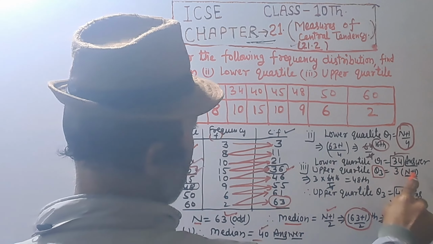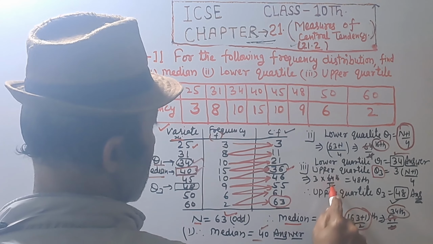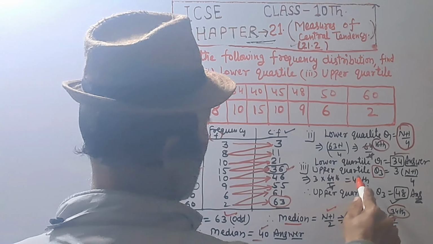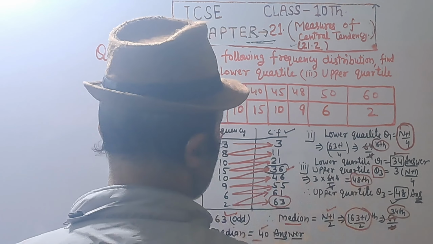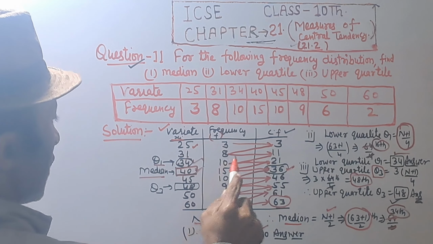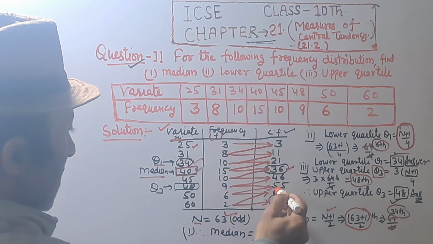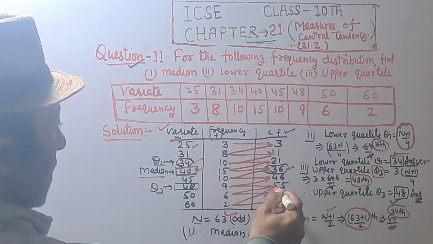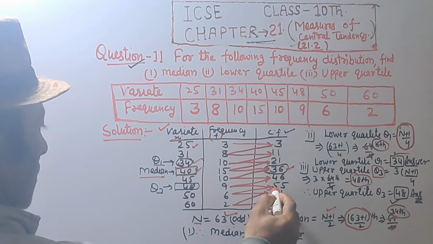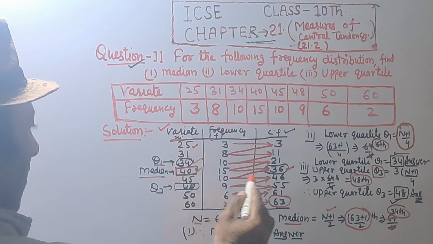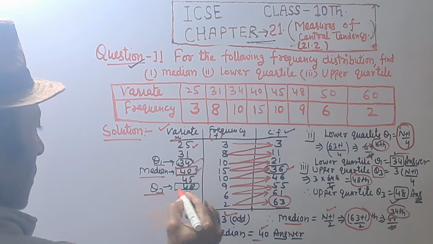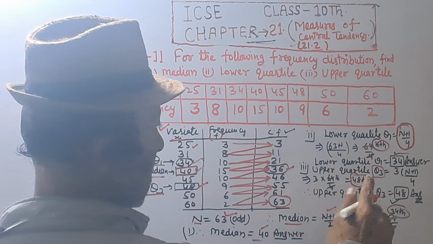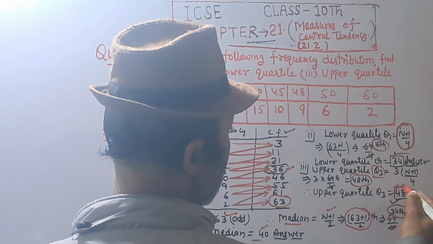So 63 plus 1 is 64, and 64 divided by 4 equal to 16, and 16 multiplied by 3 equal to 48th term. 48th number lies in cumulative frequency, that is in 47, 48 and up to 55. So corresponding value of xi, that is equal to 48. So Q3, that is upper quartile, equal to 48, answer.